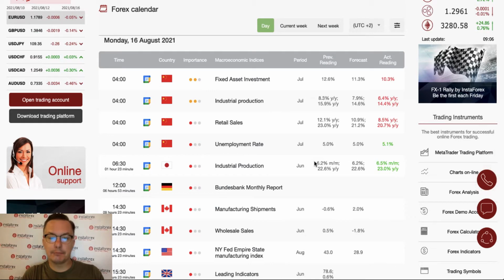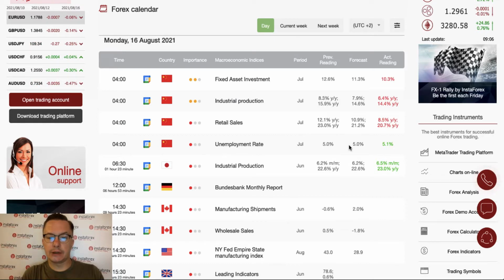Some data had been published already. Mostly those data were from China. As you can see, fixed asset investment, industrial production, retail sales, and unemployment rate. All of this data were published at 4 o'clock in the night.